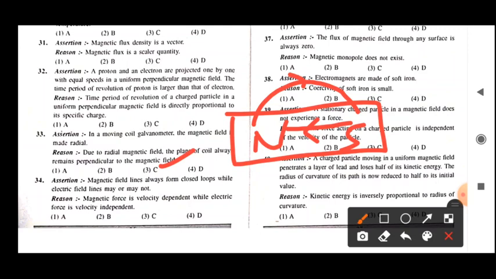Electric field lines basically cannot make a closed loop, because if they started to form a closed loop, then they would violate the law of conservation of charge. So they are not making one. It means our assertion is true: electric field lines may not form closed loops, but magnetic field lines always form closed loops.